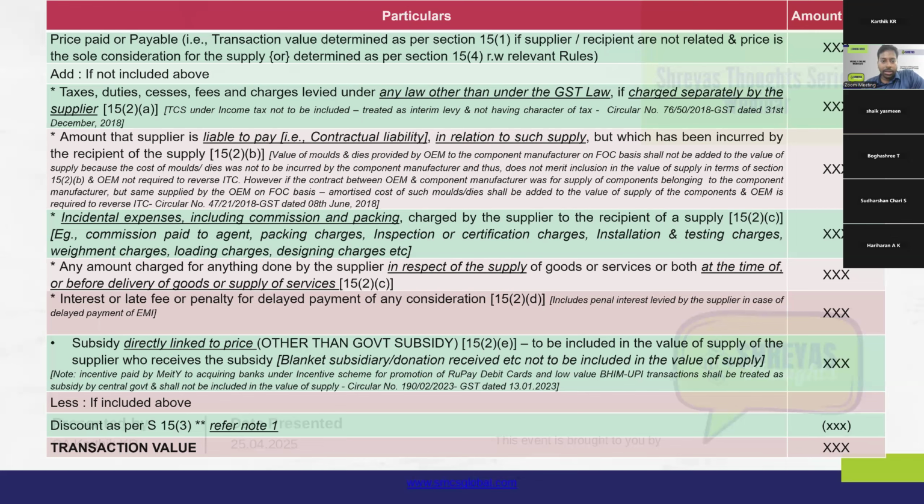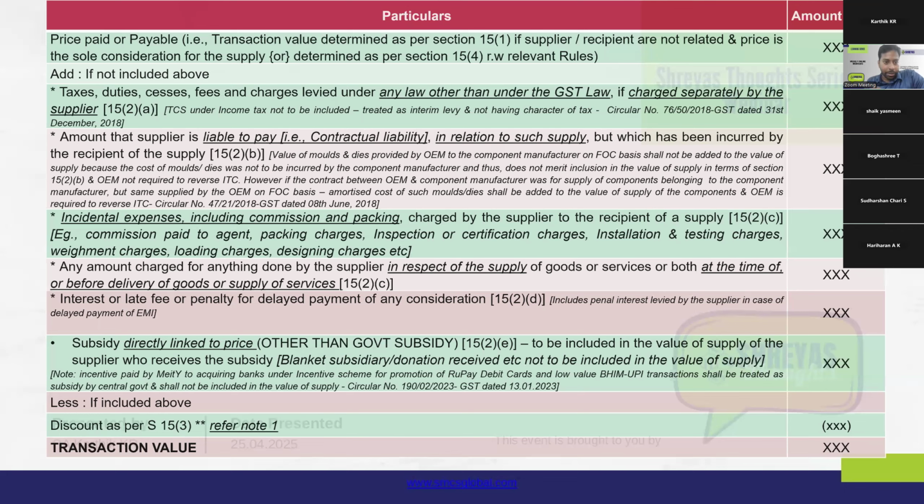So what section 15(2)(b) says is that whenever the supplier is liable to pay any amount in relation to such supply, but it has been incurred by the recipient, that is indirect consideration paid to the supplier, because the supplier should have incurred that amount elsewhere, but the recipient has indirectly paid that amount to the third party who would have recovered the money from the supplier.